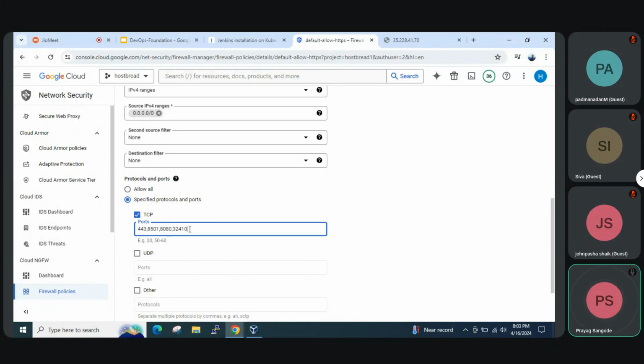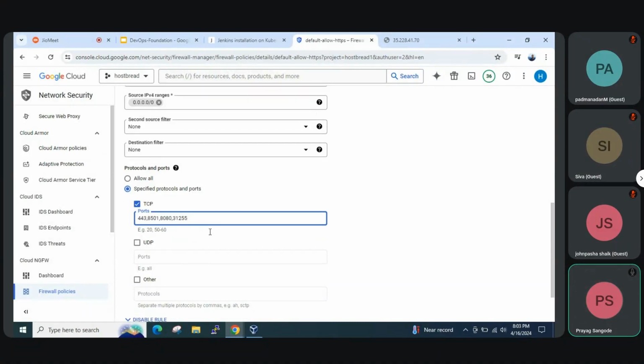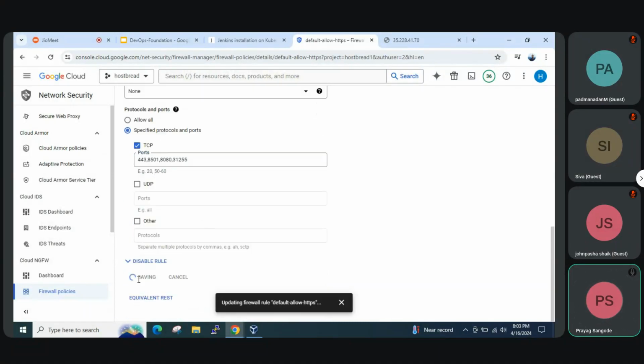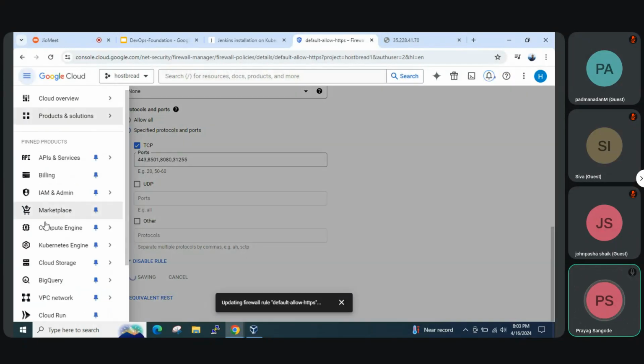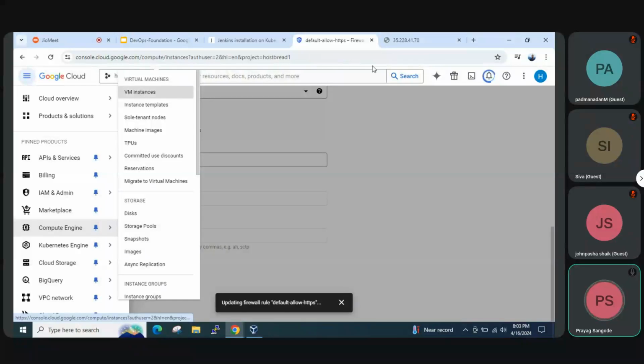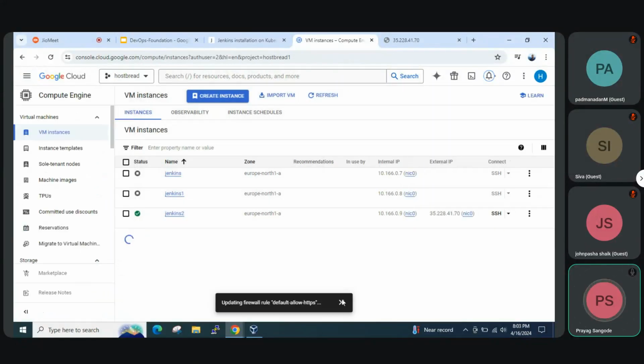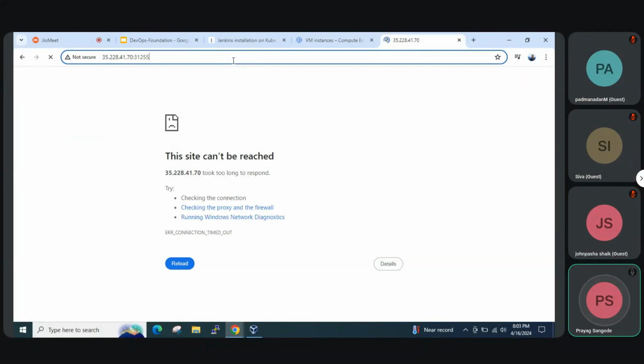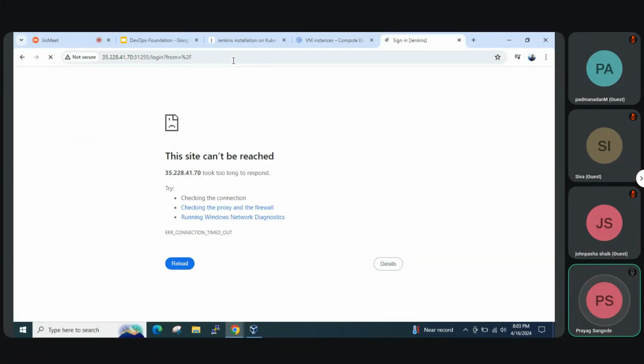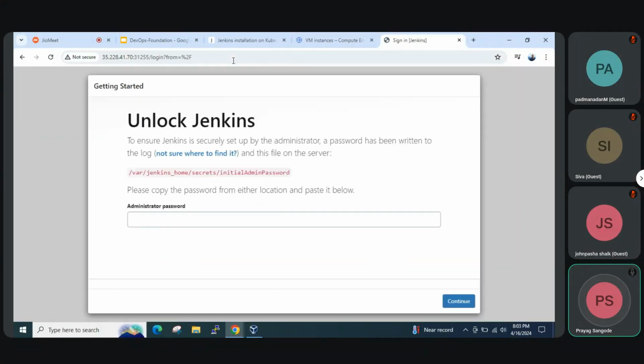That's why I was able to access Jenkins on that public IP. Otherwise, it won't allow; by default all the ports are closed. So now I'm allowing 31255 as well, and it will take some time, and then it will be accessible on this port 31255. If you are on VirtualBox, this is not required. Okay, now I can access it.